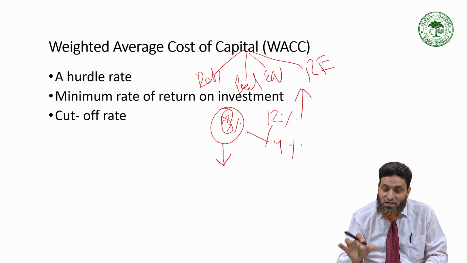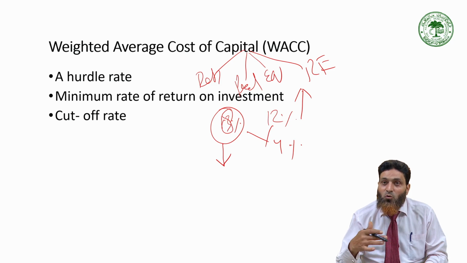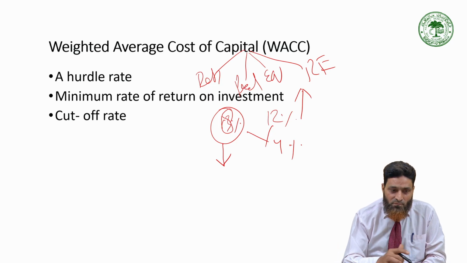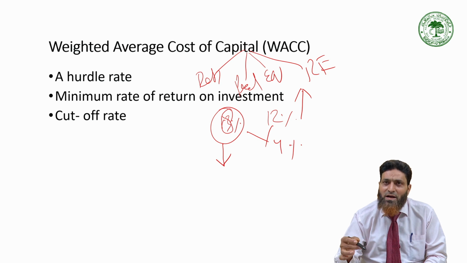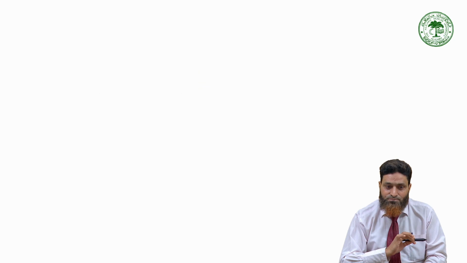If these two functions are performed properly, the overall impact on the business will be positive. All will get benefit: shareholders will get benefit, and the company will get benefit in terms of value creation. So it is called hurdle rate, minimum rate of return on investment, and cutoff rate. The company is not going to compromise investment decisions below the cost of capital.